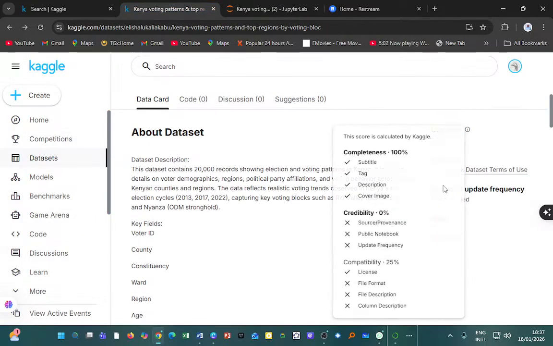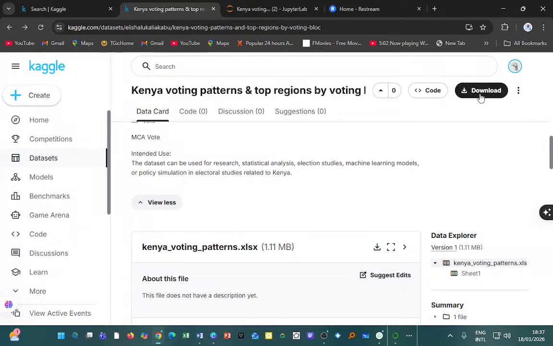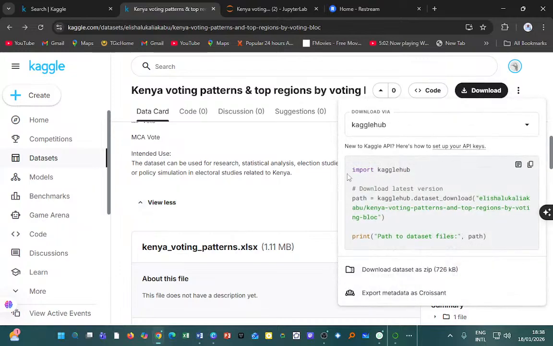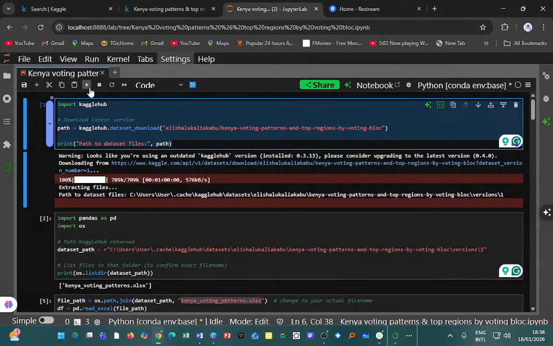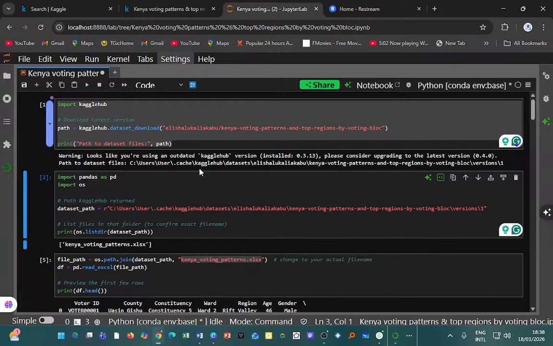I copied it directly from here. Yes, this comes directly from here. So this is what gives me the link to the data set. Upon running it, I see it's warning me that I'm using an outdated Kaggle Hub version. That is noted, I'll upgrade after this session. Second, I see that the path to the data set files is this. It's exactly what I have down here.